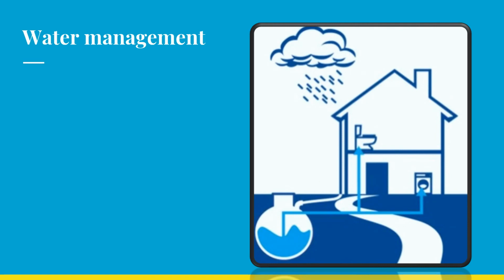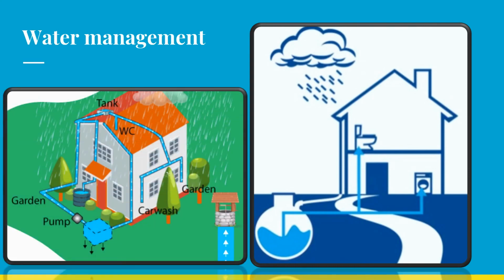It is very important to use water carefully and to stop rainwater from flowing away, to make it seep into the ground or collect it in tanks. So another way is, you can collect the rainwater using pipes, and you can dig a well near your house and let the rainwater seep or go into the well. Now the water from the well seeps into the ground, and your groundwater table also rises due to it. So taking steps to ensure that rainwater will be available even in a period after the rainy season is called water management.